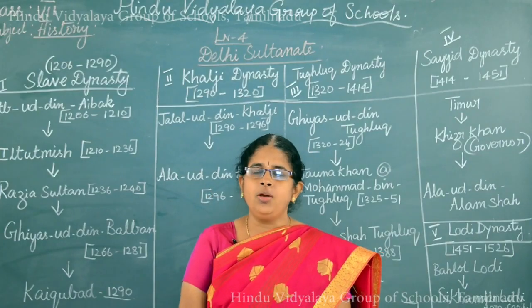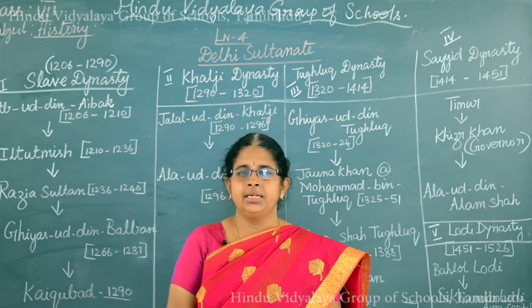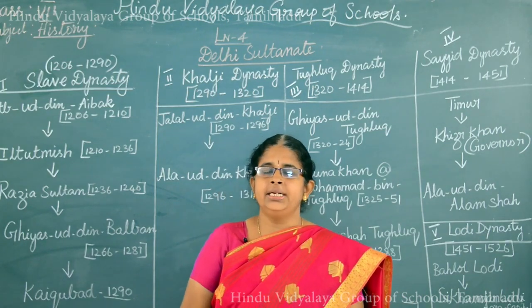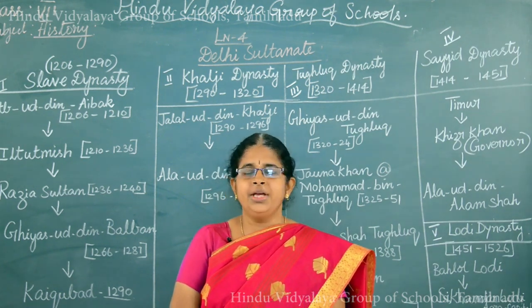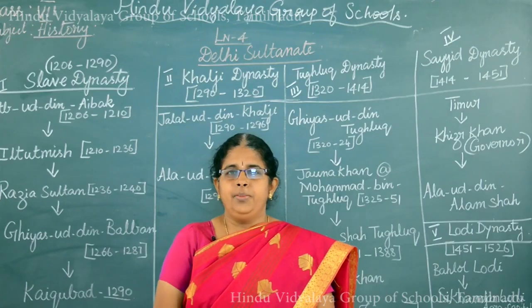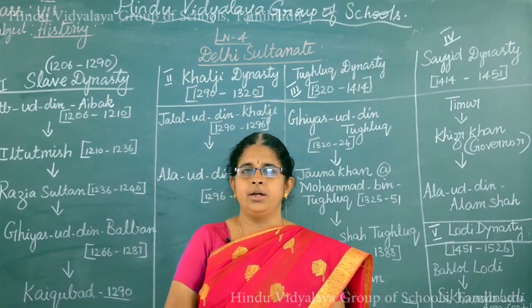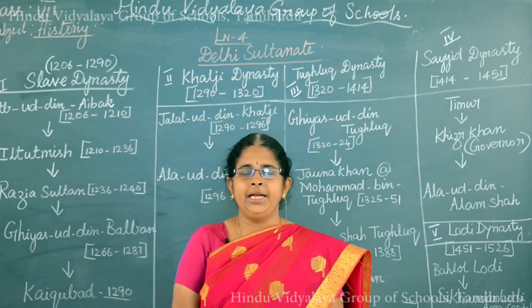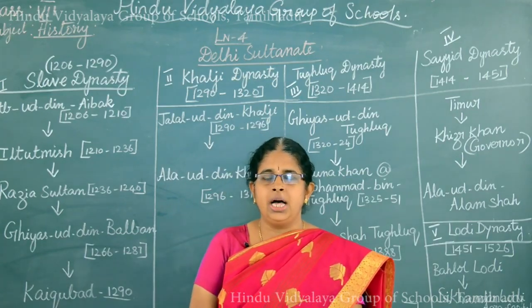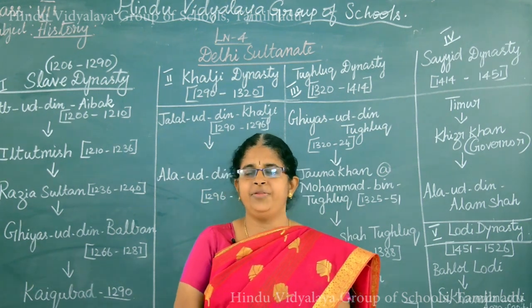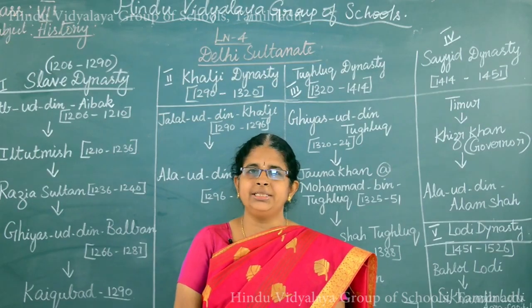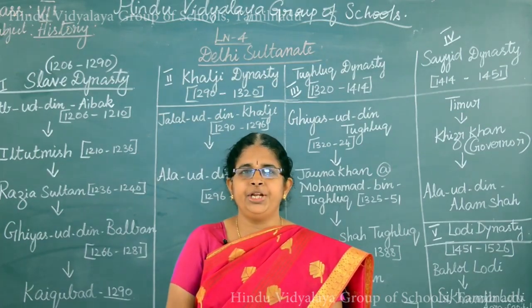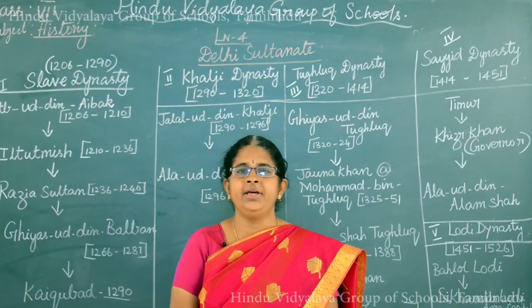Children, let me recall what we have learnt in the previous lesson. In the second lesson, the emergence of new kingdoms in North India, we have learnt about many rulers, the Rajput rulers who were ruling in the northern part of India, and one is said to be Prithviraj Chauhan. So, this Prithviraj Chauhan and Muhammad Ghori fought between themselves, and two wars took place. One is said to be the first battle of Tarain in 1191 and the second battle of Tarain in 1192.